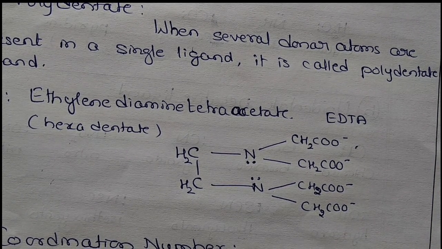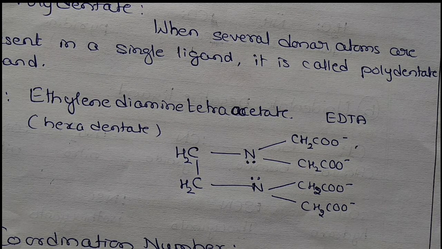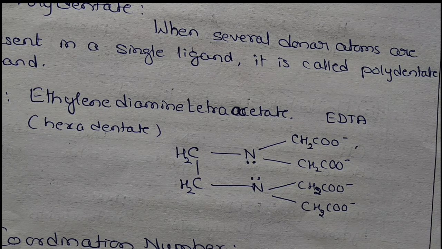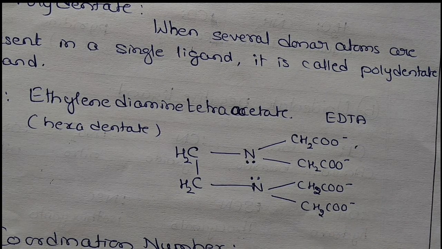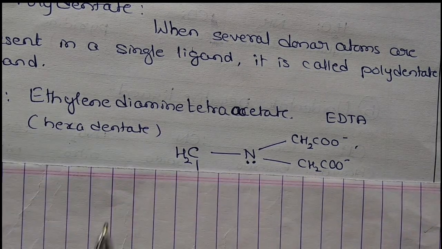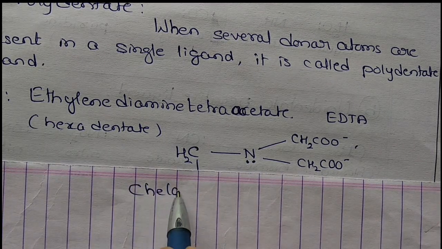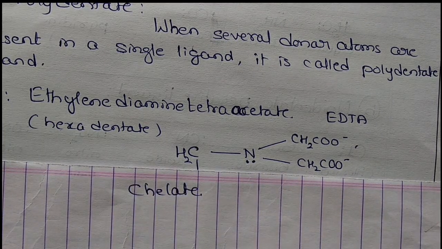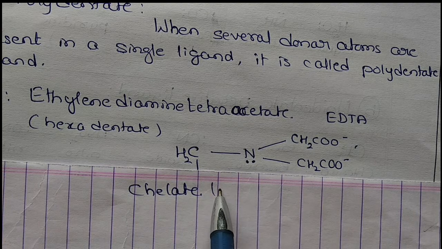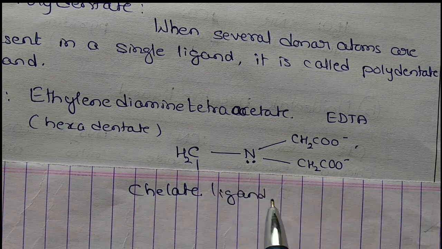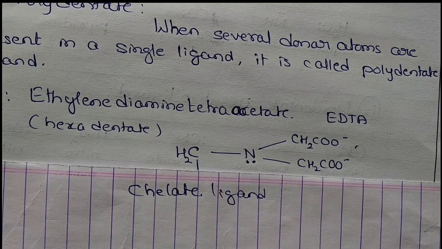So one more thing here: when a polydentate ligand uses its two or more donor atoms to bind a single metal atom or ion, it is called a chelate ligand. It is also called a chelating ligand. Chelate ligand. So this is an example for a chelate ligand.